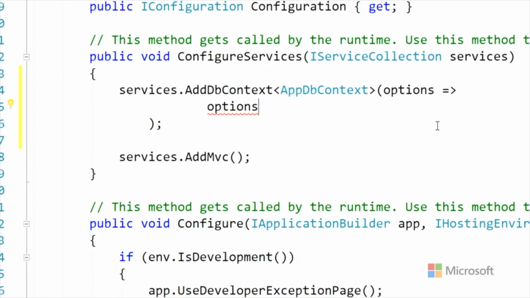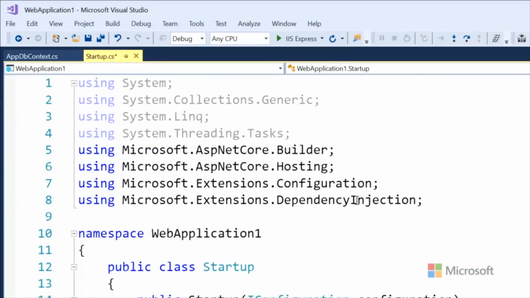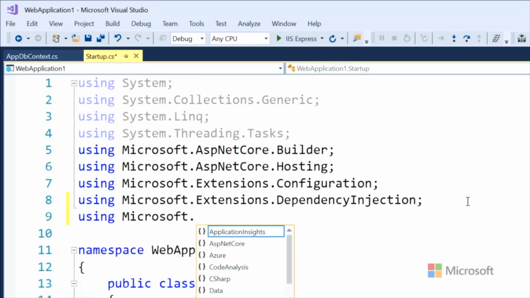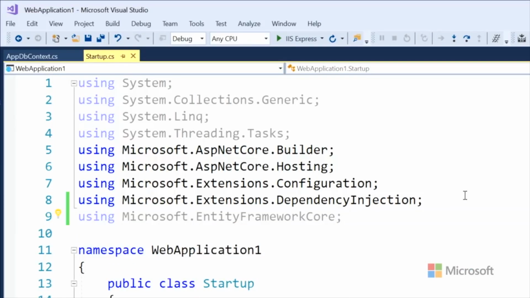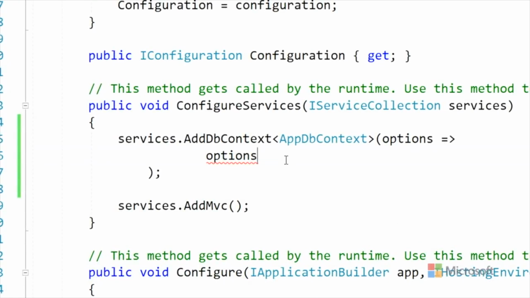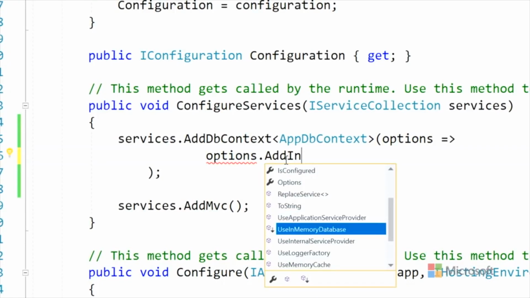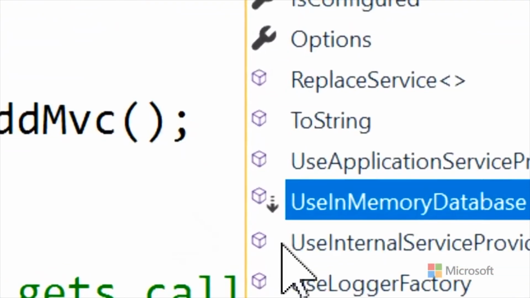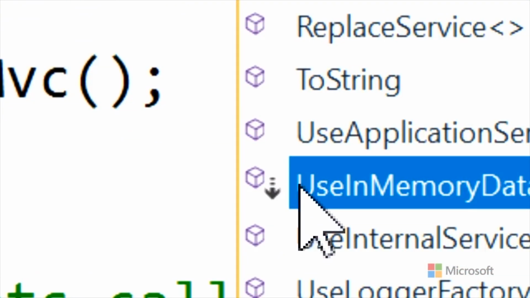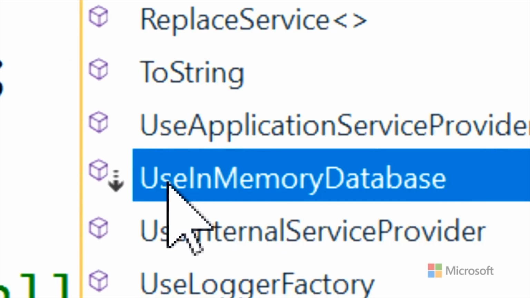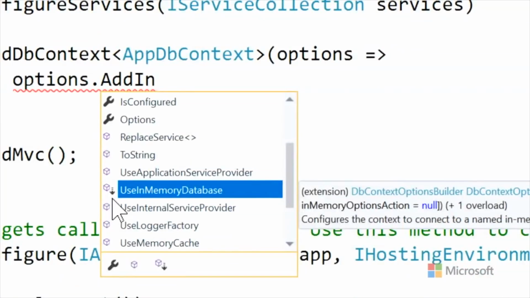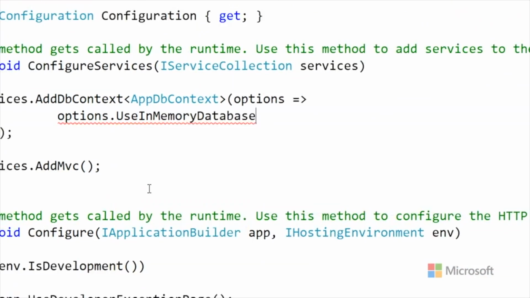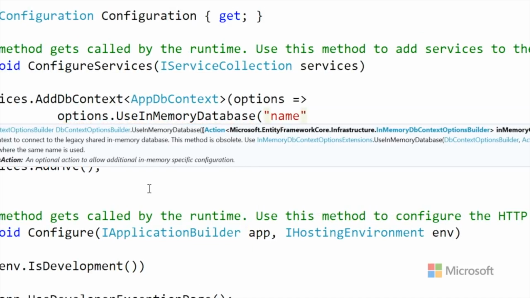True. Let's try that. If we go back up to the top, so we add Entity Framework Core beforehand. Yep. Look, you see that little arrow there that's pointing down? That means that this method was included by the fact that we just did that using. That's called an extension method. It's along for the ride, and it actually says extension. That wasn't there seconds ago. No, it wasn't. AddInMemoryDatabase, some name.